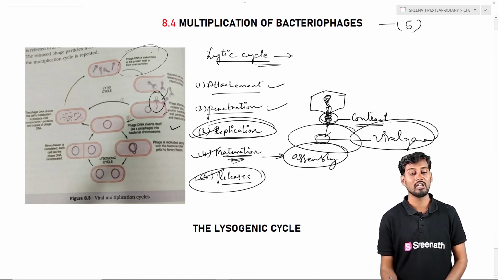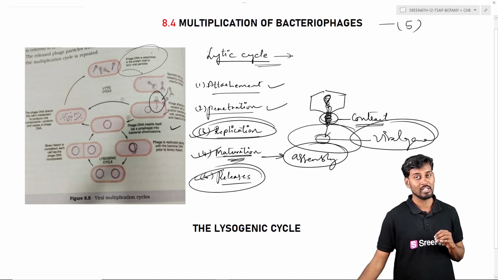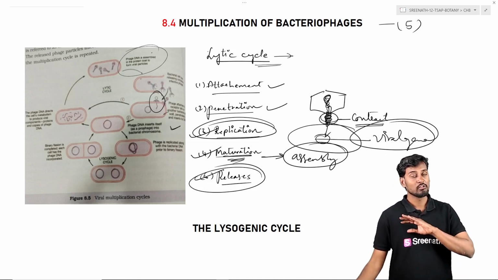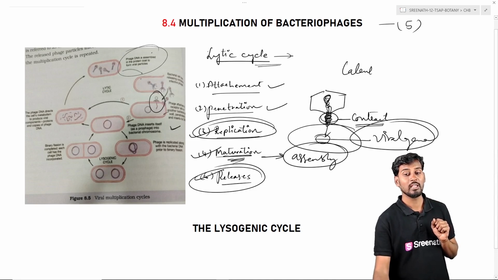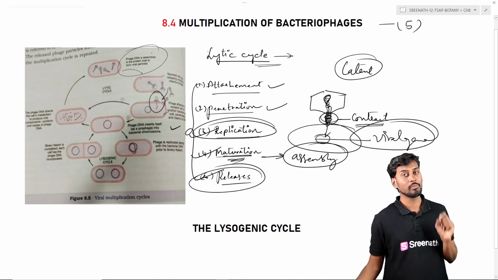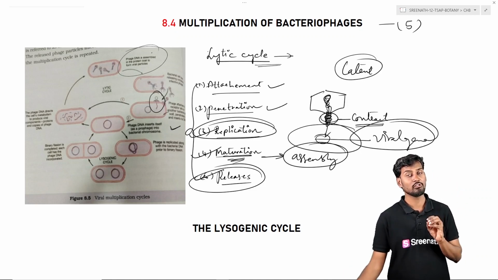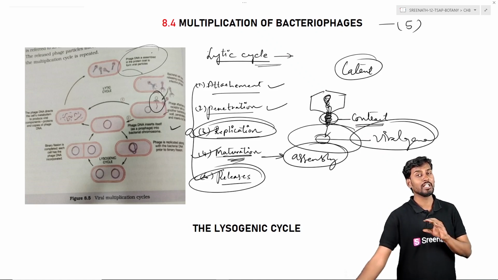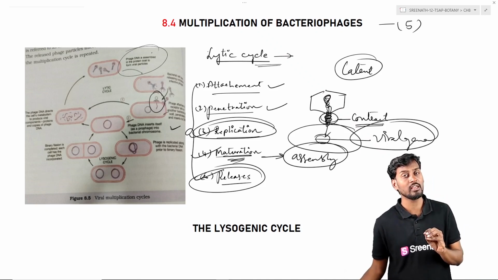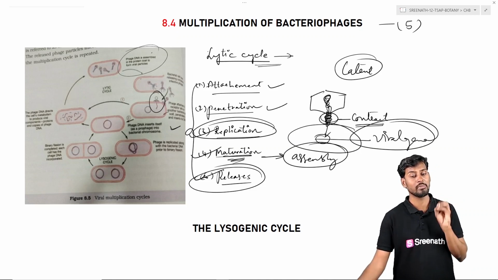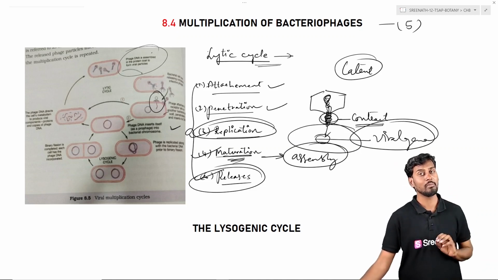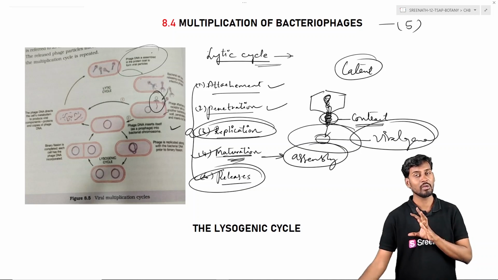And finally it is about the release. So generally in case of release of these viral particles, we can see the viral particles being released after a certain period of time, that is after a few minutes, the latent period. So what is the latent period? The complete process from the attachment to the maturation and to the time of release is called the latent period. So latent period means that the maturation of the complete viral particles happens, assembly happens, and all components and all subunits are assembled in one place, which we call maturation. That particular complete time we call the latent time. So once the latent time is over, all this happens.